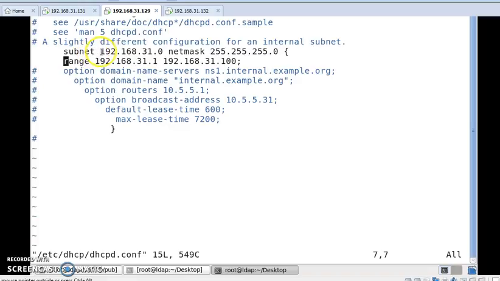So here my subnet will be 192.168.31.0, the subnet mask is 255.255.255.0, and then its range also will be 192.168.31.1 to 192.168.31.100. Okay viewers, if you use this way, I think you will be able to configure your DHCP server easily. I will save and exit from here.